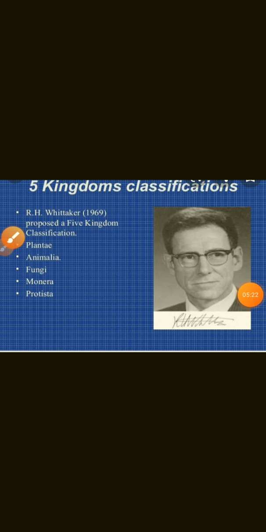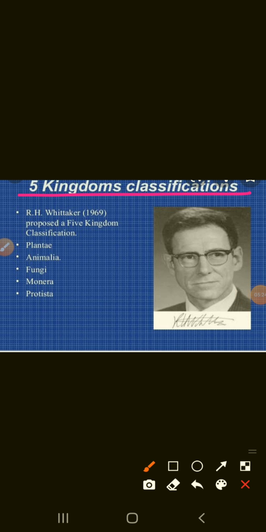Now finally comes the five kingdom classification that was done by R.S. Whittaker in 1969. He proposed the five kingdom classification. He is R.S. Whittaker, and the five kingdoms are Plantae, Animalia, Fungi, Monera and Protista. We will study about all these five kingdoms in different videos. We study from the simpler to complex one, that is Monera, Protista, Fungi, Plantae and Animalia.